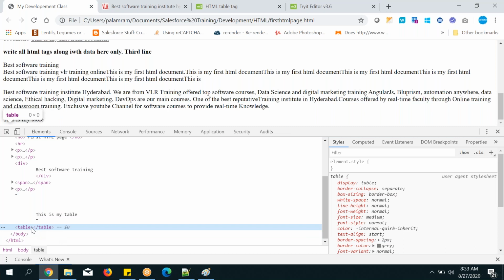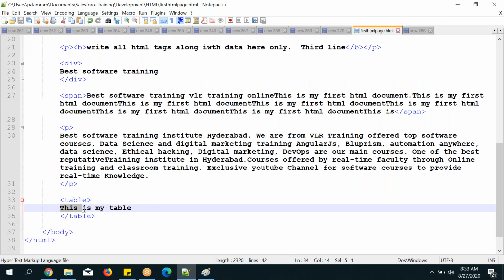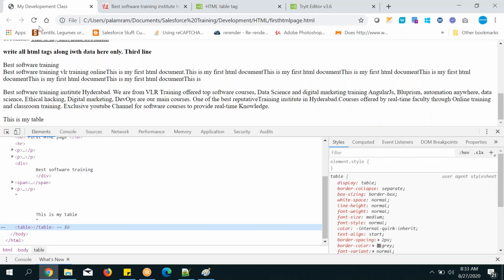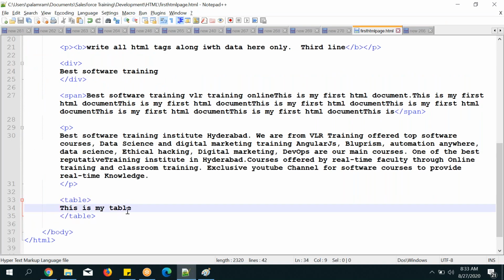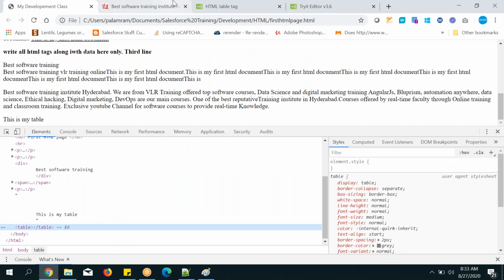In table tag, I have added some text. And here, this is my table. It is taking to outside. Did you observe? Where I have written the text in a table tag, it is pushing that text outside to the table tag. Okay, hey, you are not my part, remember, go outside. You are not my friend, go outside. It's like that. Okay, so from this one, what you understand, oh, this is not the right way of using the table tag. Okay, so what is the right way?